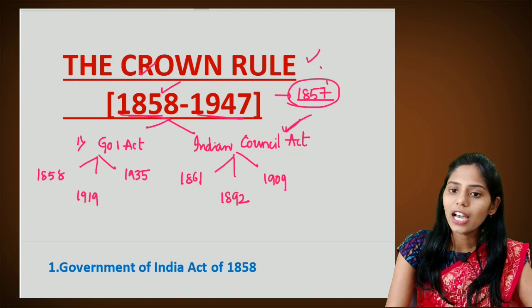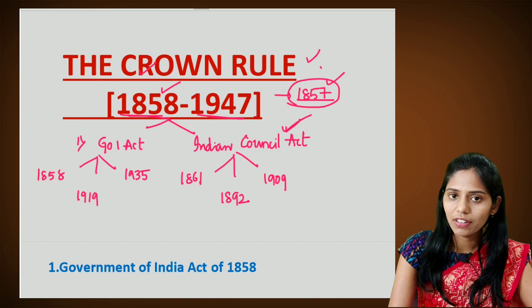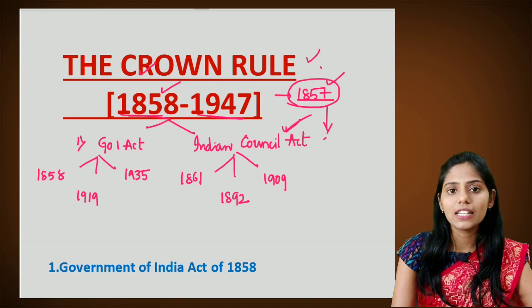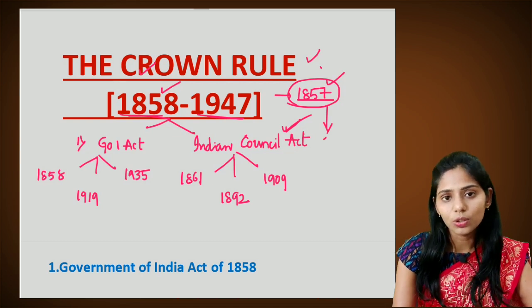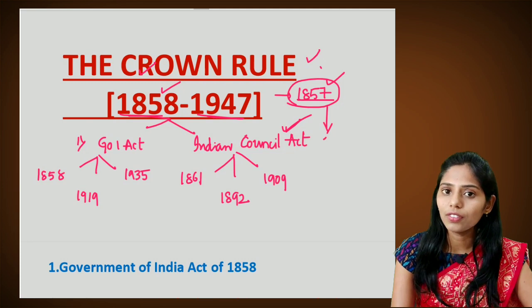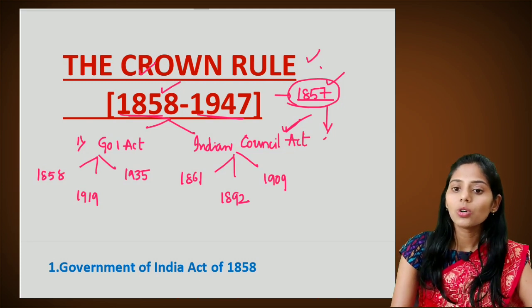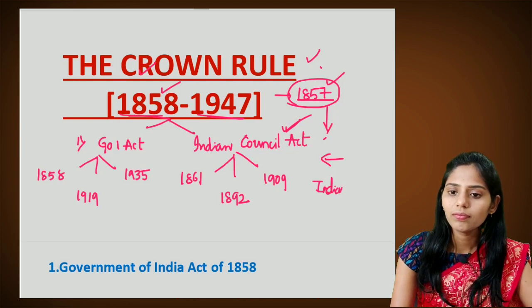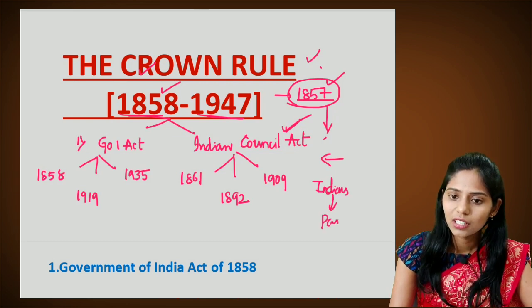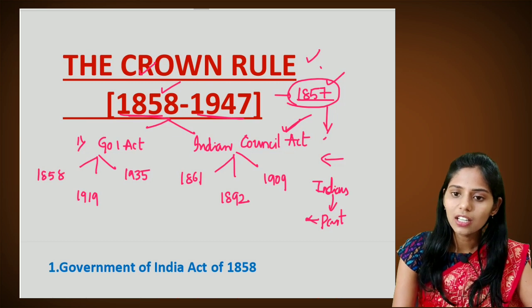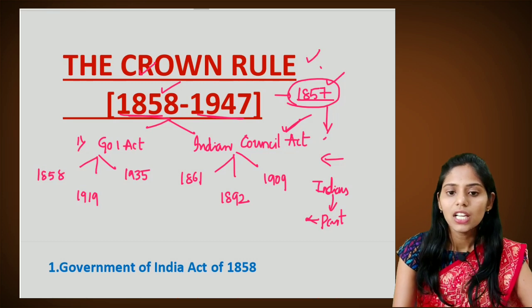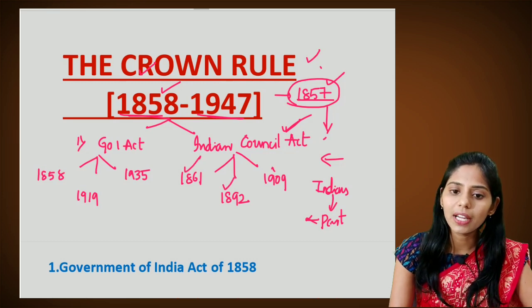So what is this Indian Council Act about? Because of the revolt of 1857, the British realized that Indians should also be taken into the part of the administration in India. In this process of taking Indians into the Legislative Council, they came up with three main acts.